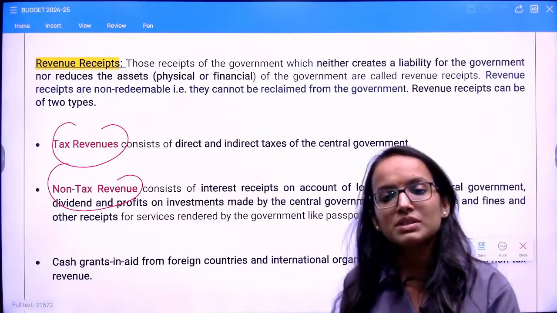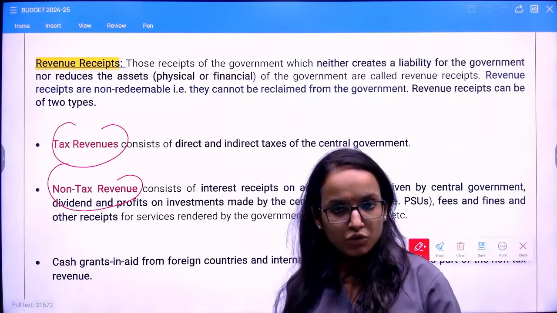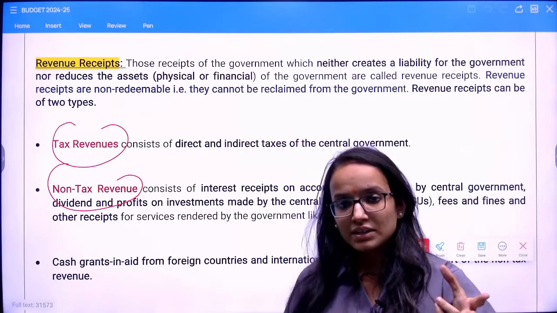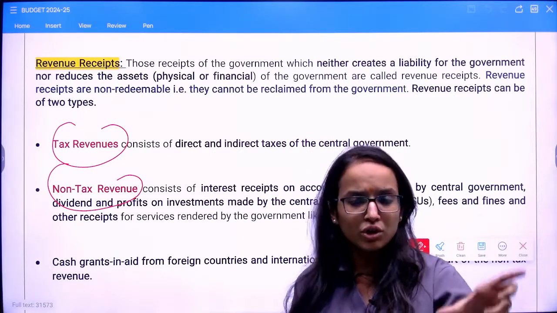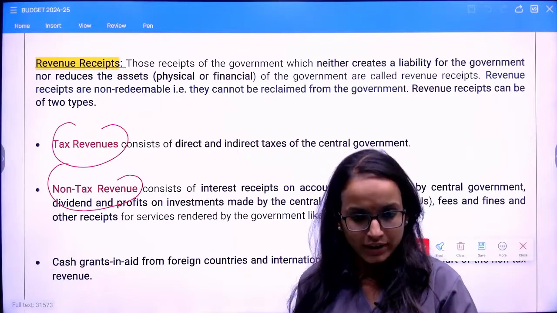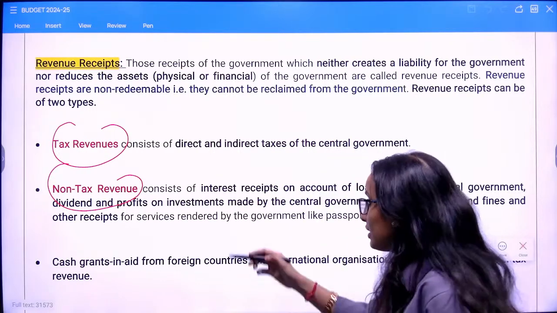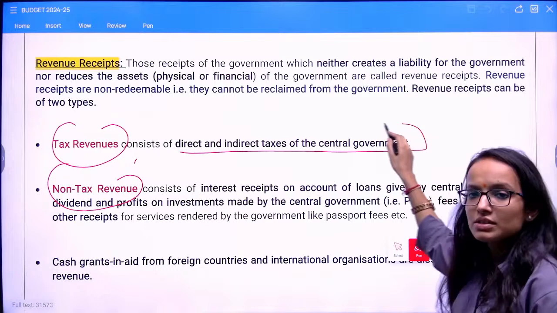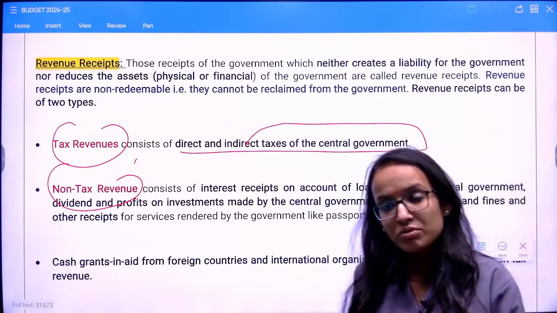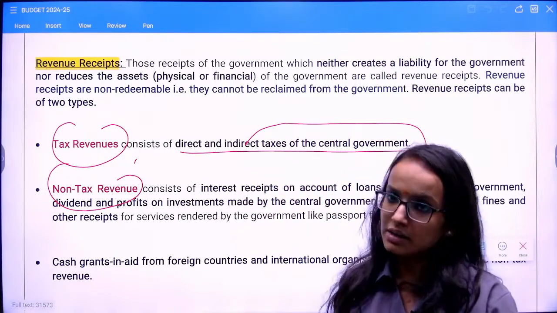All your tax revenue receipts are where the government is earning revenue from the taxes, right? Taxes can be classified further into direct and indirect, okay? You know what all the direct taxes and indirect taxes are. So all taxes the government generates come under tax revenue: direct and indirect taxes of the central government. Then you have non-tax receipts. What are non-tax revenue receipts? Under revenue receipts, apart from taxes, you have other sources from which the government earns.